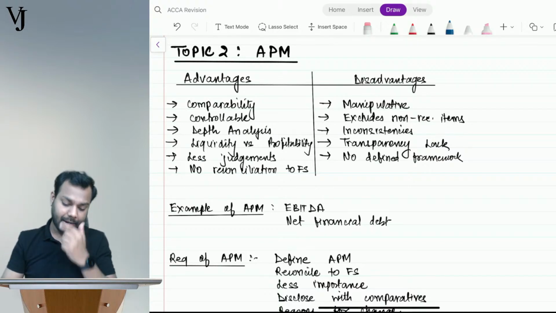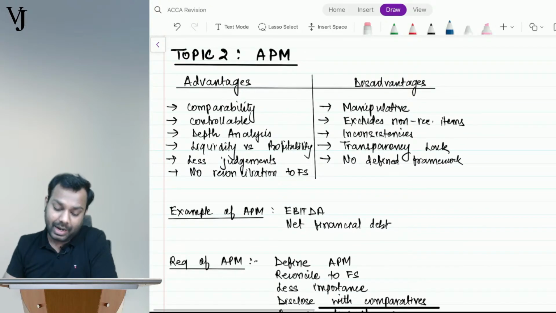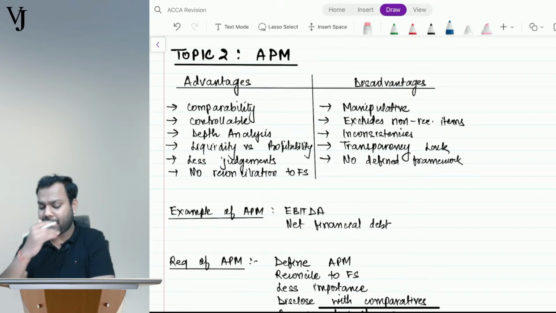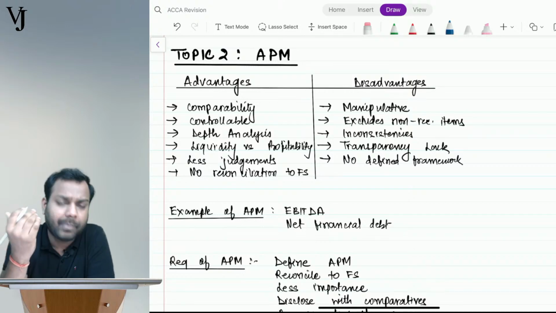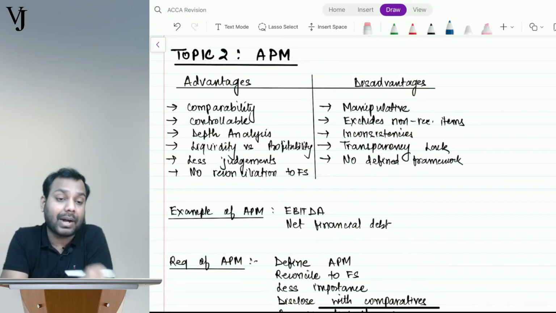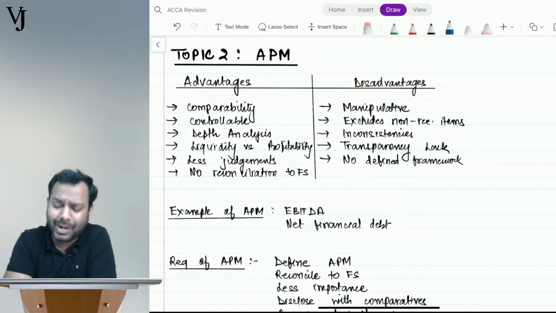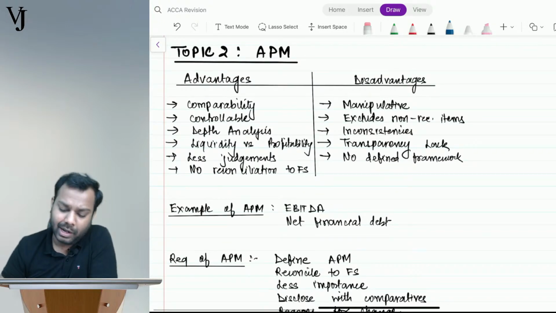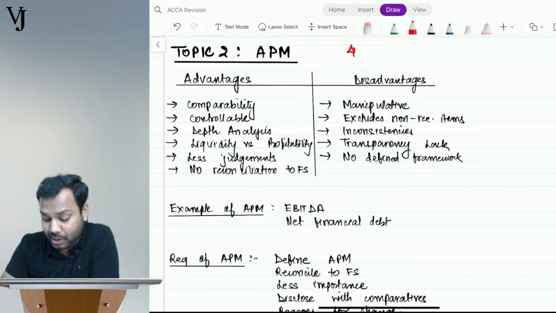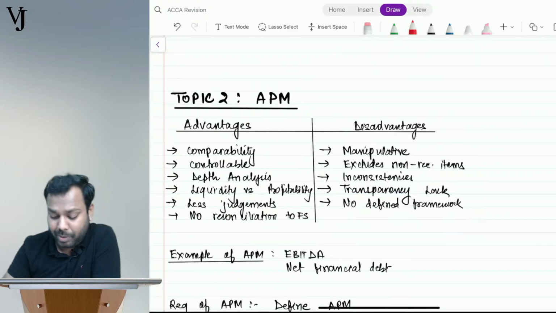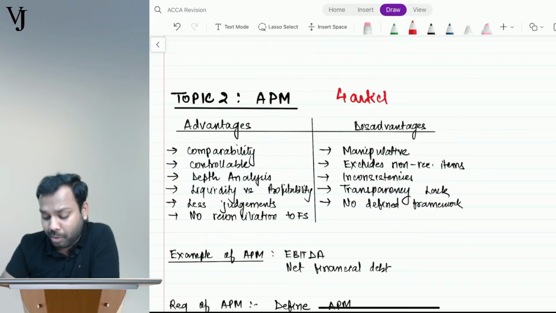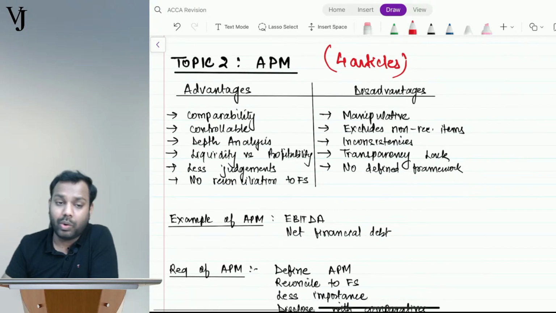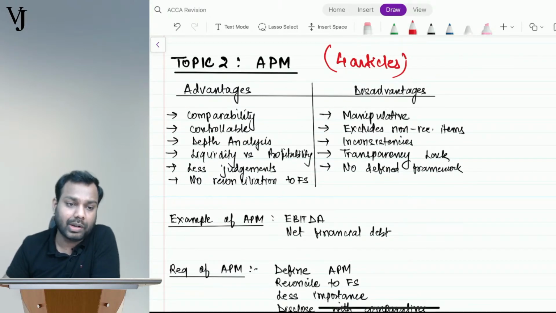Okay. Now come to APM, additional performance measures. Guys, understand? Though there is nothing to study for APM, there is only to practice. But yes, there are few points which I want to discuss with you guys regarding APM. Let's discuss few advantages and disadvantages. But guys, there are 4 articles given on your ACCA website, and I will recommend you guys to please read the articles. The more you read, the better you will write in the exam. So the only key to success here is read.